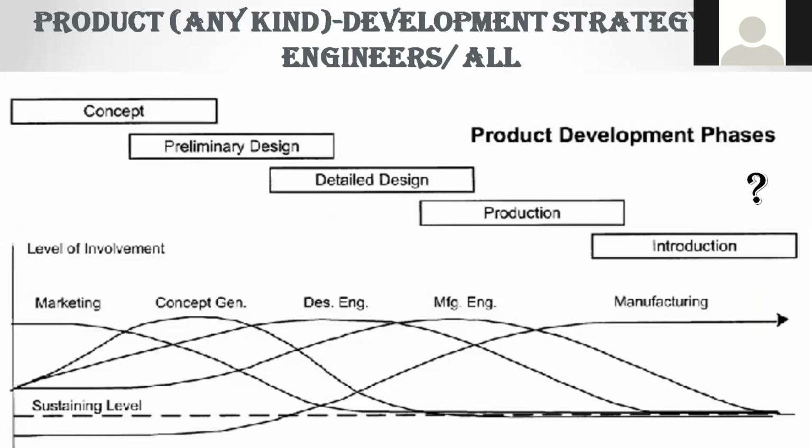That is the preliminary stage of your building. Next, once everything is done, you will do a detailed design of the building. Then you will come to the execution, that is production of the building.